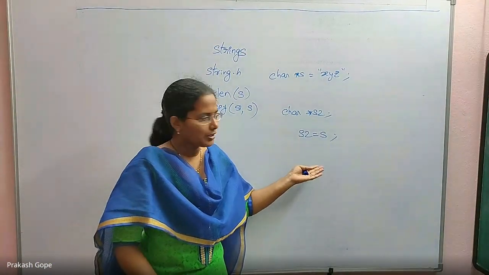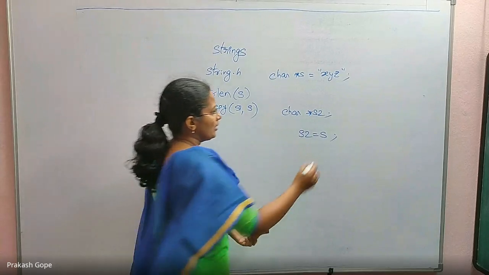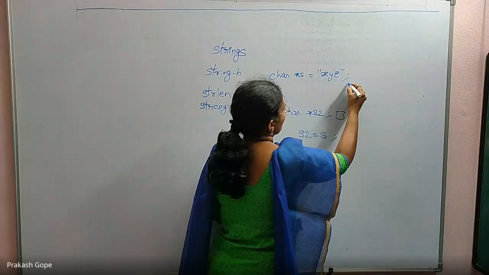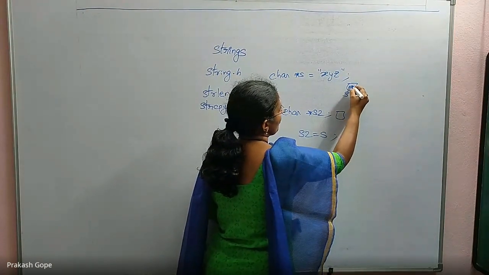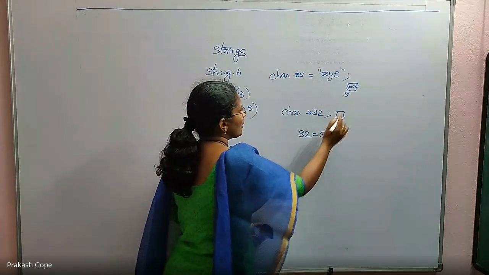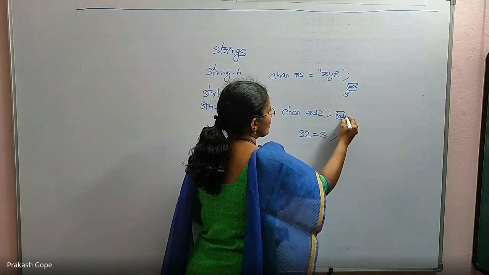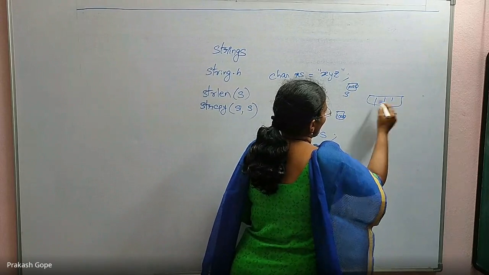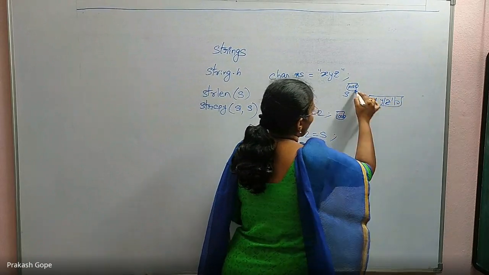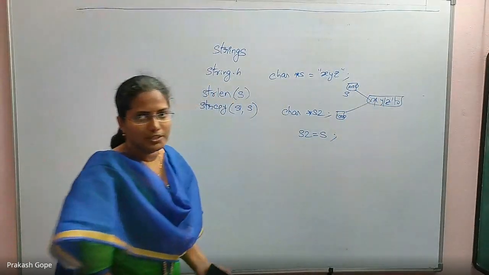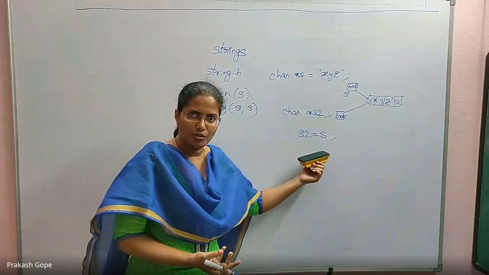But internally, what is happening? s2 is also a pointer, and s is a pointer which holds 1000. With this one line, this 1000 is copied into s2, which means there is only one XYZ. Both of them are pointing to the same character array. That is the meaning if you say s2 equal to s.